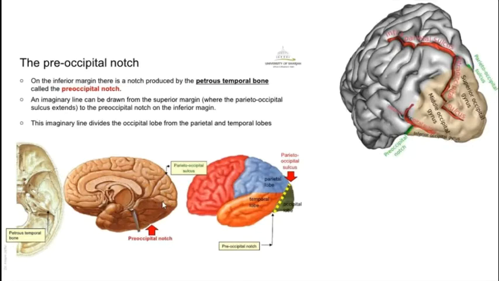It is a notch produced by the petrous part of the temporal bone, and this notch is called the pre-occipital notch. So, this is where you feel it. So, these are the parts of the occipital lobe. They will be considered later, but just to tell you about the pre-occipital notch, this is where you should be able to palpate this, and from there on the superolateral surface you will be imagining a line.